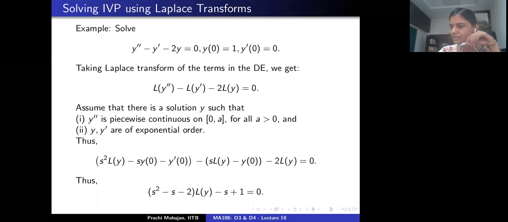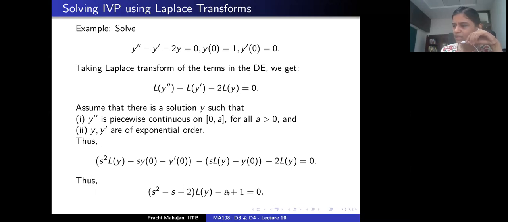So what is this saying? The method of Laplace transform has transformed an initial value problem for a constant coefficient equation into an algebraic equation. Now, see, these are all polynomials here.